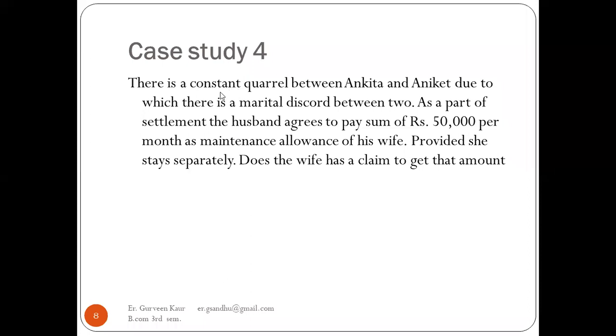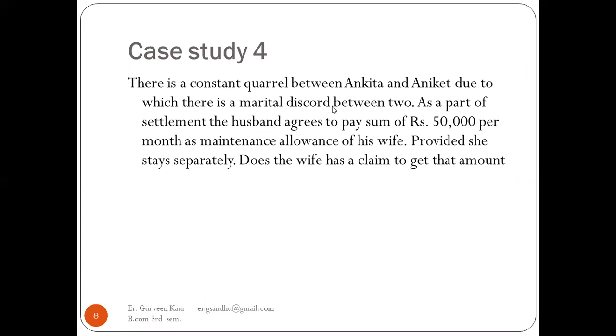There is a constant quarrel between Ankita and Aniket, due to which there is a marital discord between the two. As a part of the settlement, the husband agrees to pay a sum of rupees 50,000 per month as maintenance allowance for his wife, provided she stays separately. Does the wife have a claim to get the amount?